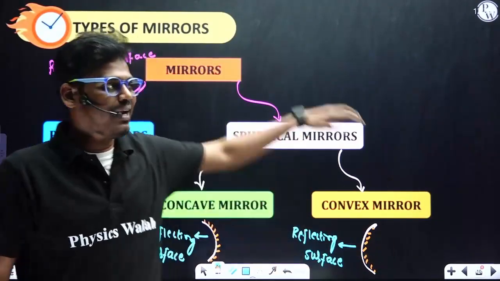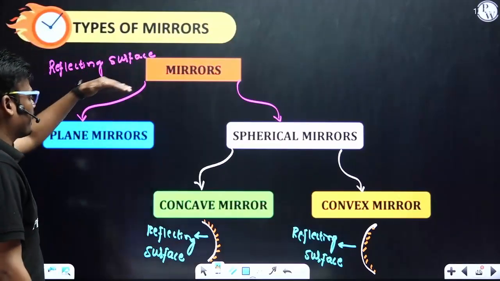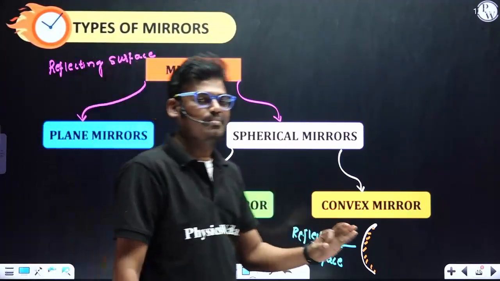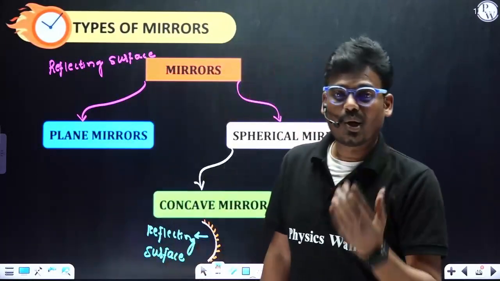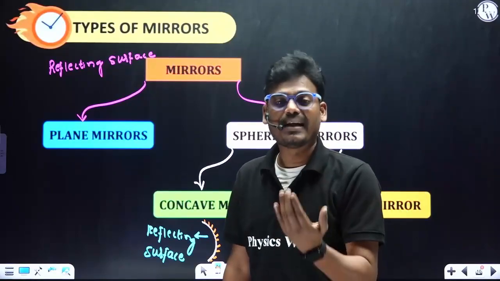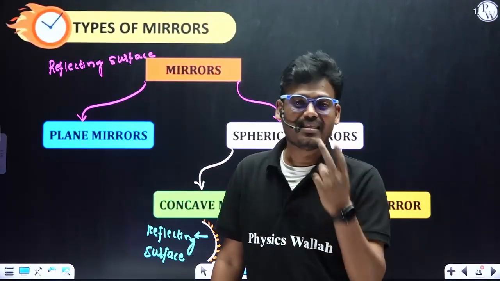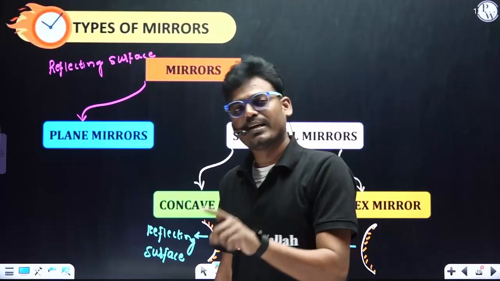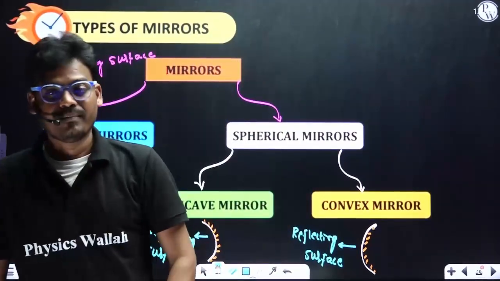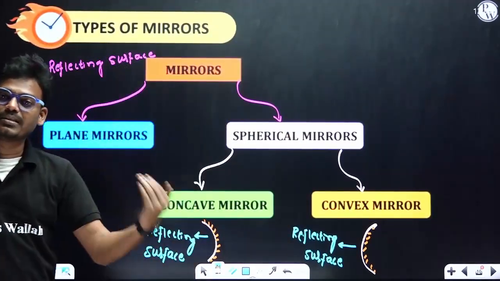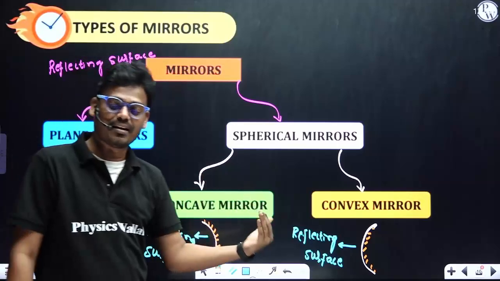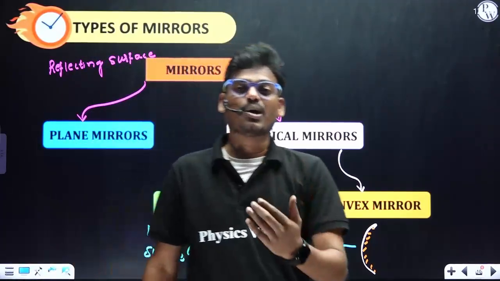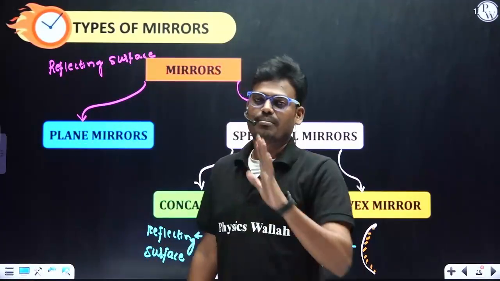So mainly the mirror is classified into two, that is the plane mirror and spherical mirror, based on the curvature or the reflecting surface. In a spherical mirror, again, there are two types. The first one, concave mirror, the second one, convex mirror. If the reflecting surface is bulged inward, then you can call it a concave mirror. If the reflecting surface is bulged outward, you can call it a convex mirror.